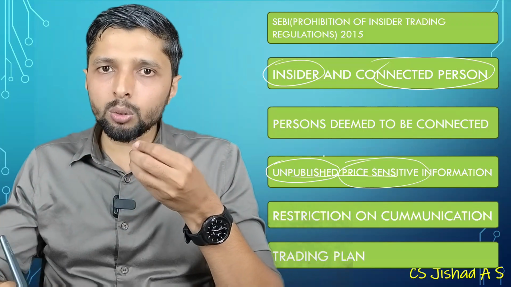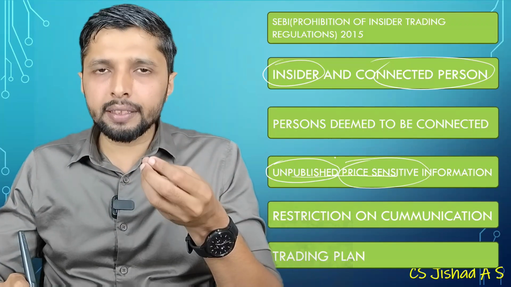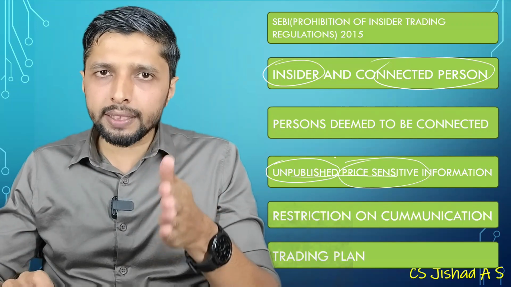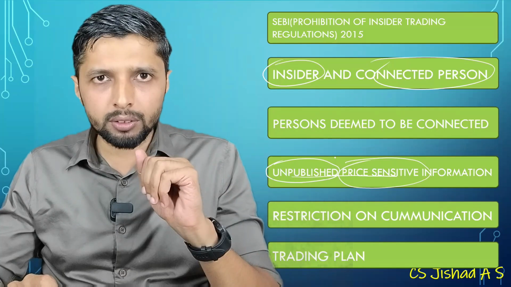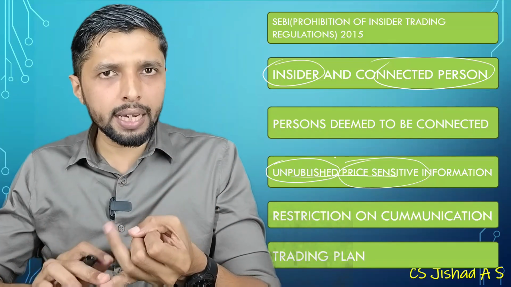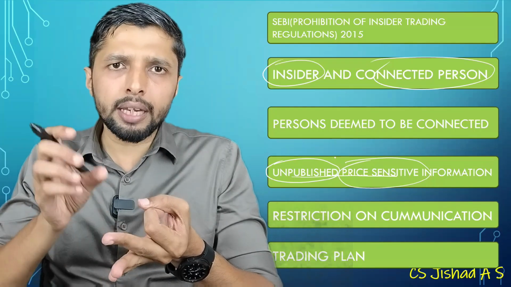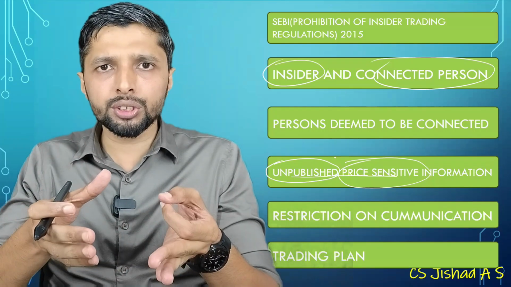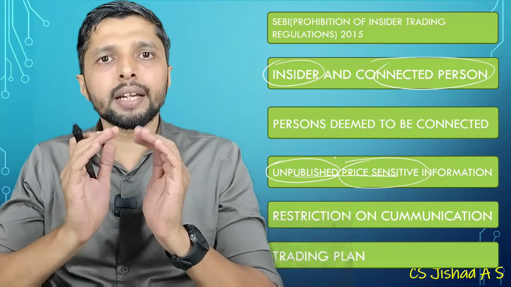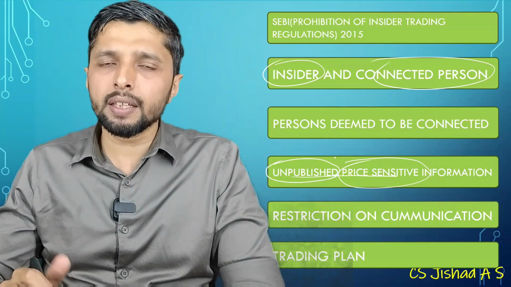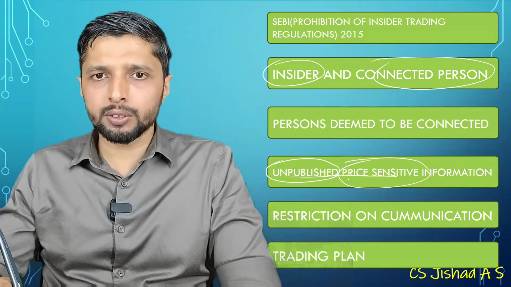Okay, so a person who is connected: if a person is associated, during the period of 6 months prior to the act of buying or selling, as an employee, or in a professional relationship, if a person is having a contractual, employment or fiduciary relationship, that person is known as a connected person. Or a person who is having access to UPSI is also known as a connected person.